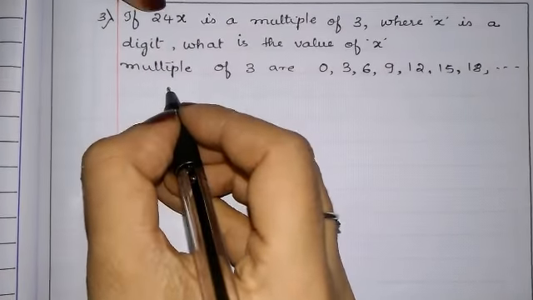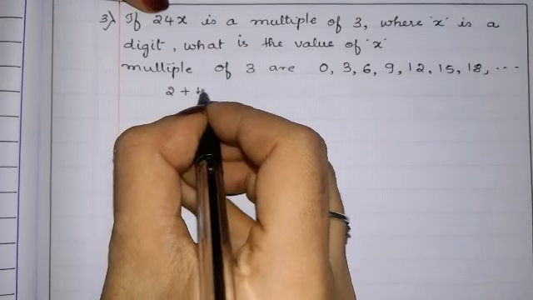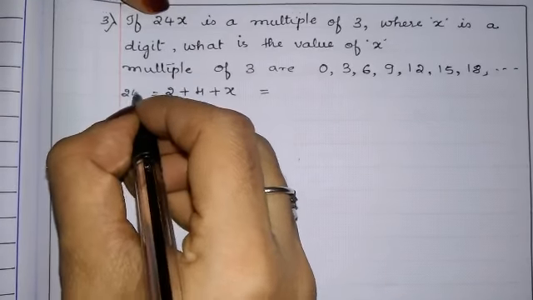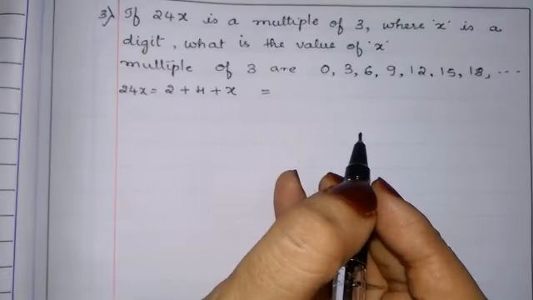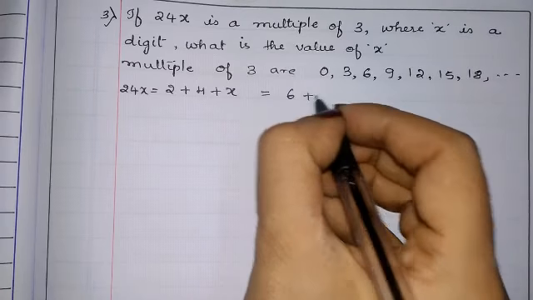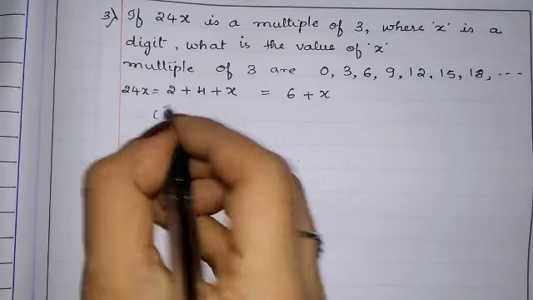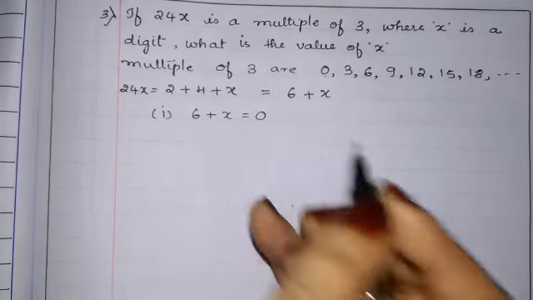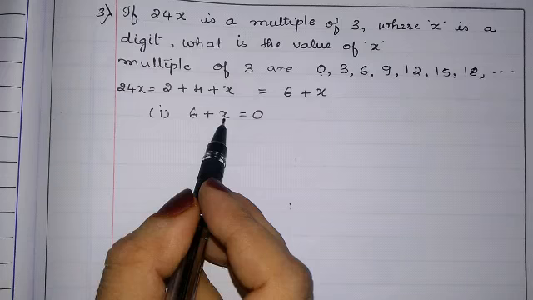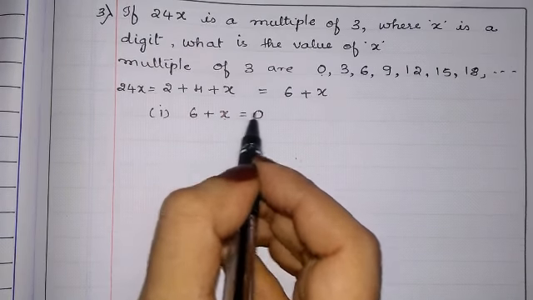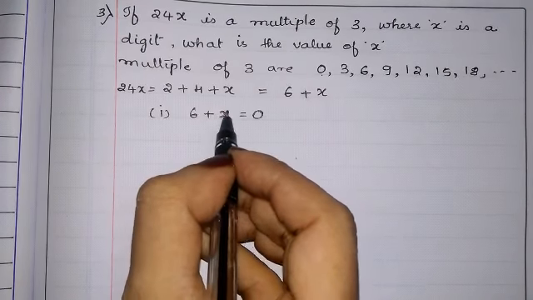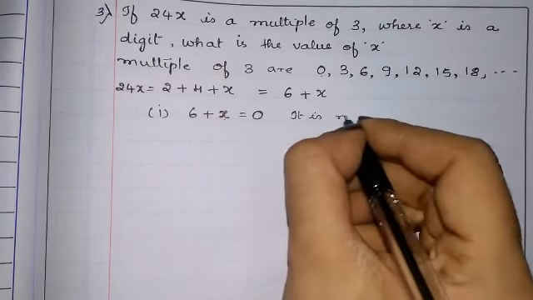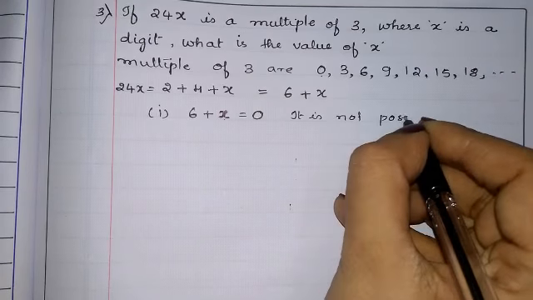First we will add the given numbers 2 plus 4 plus x. So this becomes 2 plus 4 plus x, that becomes 6 plus x. Let us try with the first multiple. 6 plus x is equal to 0. Any number if we add in place of x, can we get 0? Any number if we write here, we cannot get 0. It is not possible.